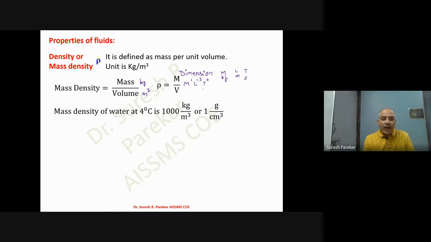Then we have the value of mass density of water at 4 degrees. At this temperature, water molecules are the most dense, and therefore the maximum value of mass density for water is at 4 degrees centigrade, which is 1000 kg per meter cube. This is in the MKS system, and in the CGS system it is gram per centimeter cube. We just converted 1000 kg to gram, and meter cube to centimeter cube, 10 raised to 6 cancels, and we get 1 gram per centimeter cube.